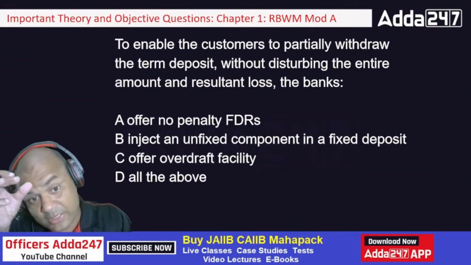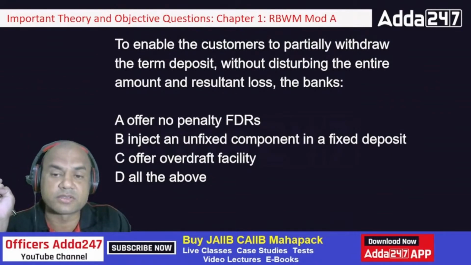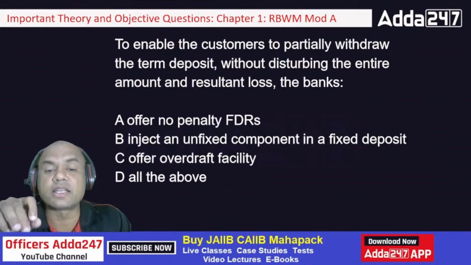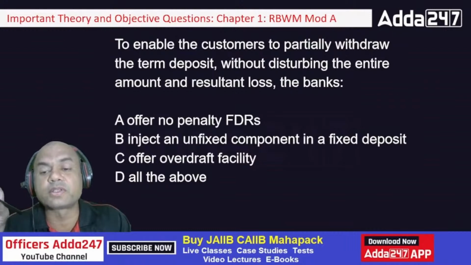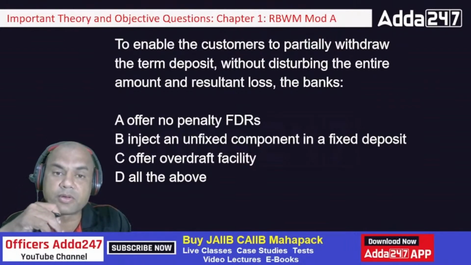To enable the customers to partially withdraw term deposits without disturbing the entire amount and the resultant loss, the banks offer no penalty FDRs, inject an unfixed component in the fixed deposit, offer an overdraft facility, and all of the above.